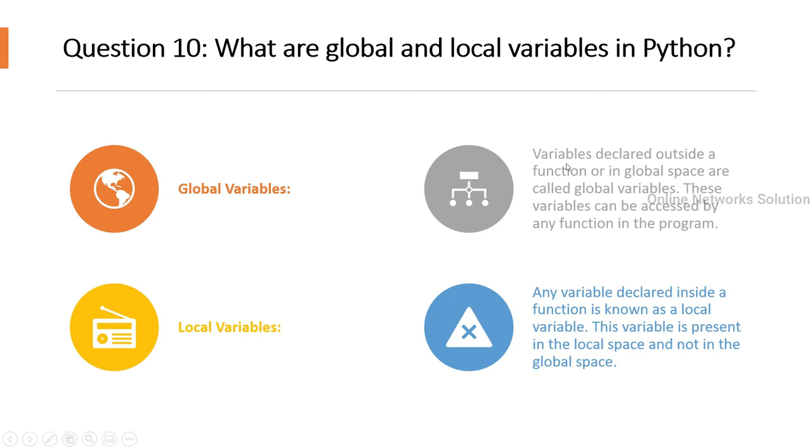Global variables. Variables declared outside a function or in a global space are called global variables. These variables can be accessed by any function in the program. Local variables. Any variable declared inside a function is known as a local variable. This variable is present in the local space and not in the global space.